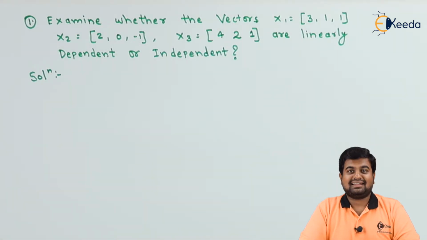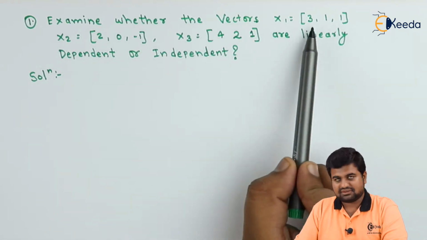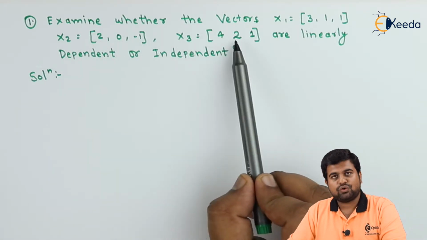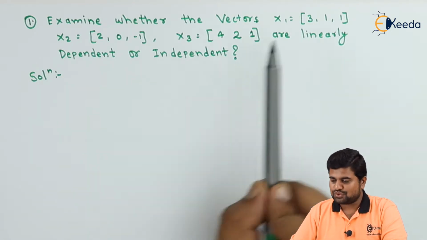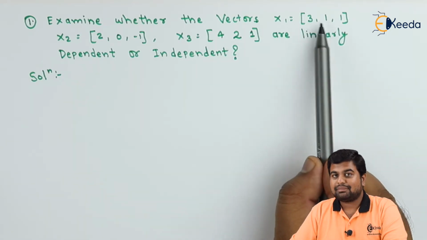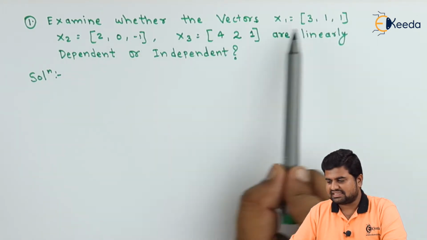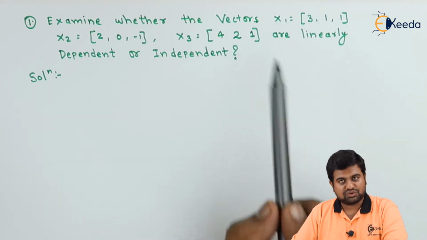So let us understand what is linear dependency and independency of vectors by taking actual examples. Examine whether the vectors x1 = (3, 1, 1), x2 = (2, 0, -1) and x3 = (4, 2, 1) are linearly dependent or independent. We are supposed to check these vectors x1, x2, x3, and as there are only 3 elements, we say the order of these vectors is 3.